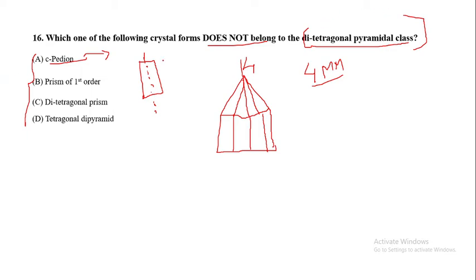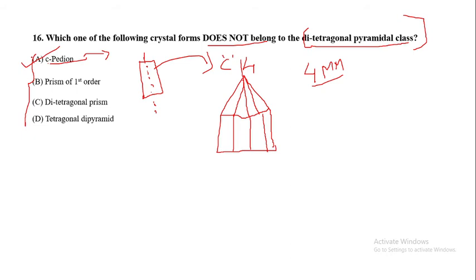So when we compare this pedion to the ditetragonal pyramidal class, the C axis is the axis parallel to this pedion. That is the C pedion, meaning a pedion along the C axis. This is a right expression for the ditetragonal pyramidal class, because the class has a C pedion. Our question is which crystal form does not belong to the class, so this is not the answer.